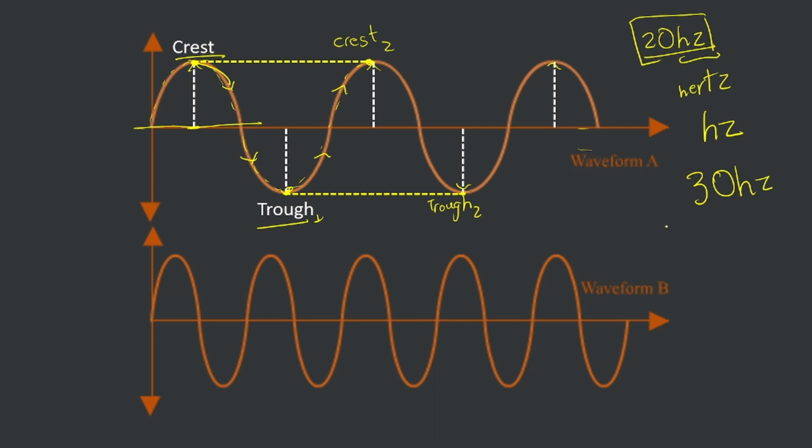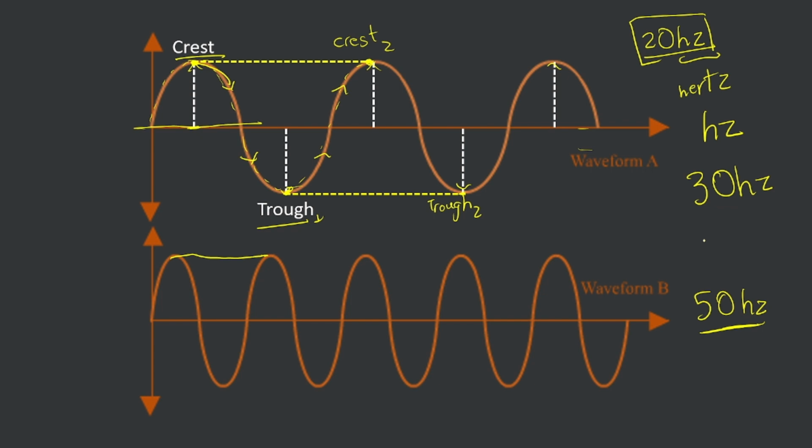Now you can see that there is a huge difference between the crests in this case, whereas in this case the difference is smaller, which means it will do more oscillations in 1 second. For example, let's say it does 50 hertz. So it has higher frequency and this one has lower frequency.